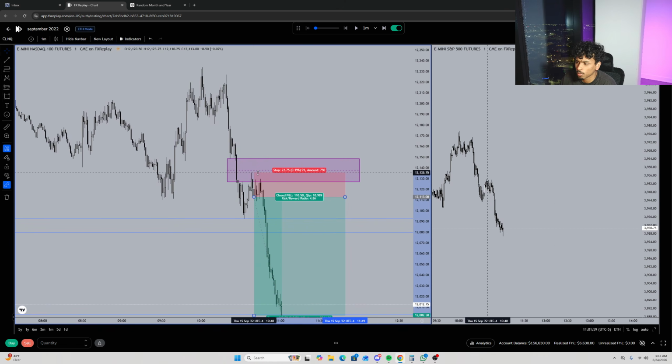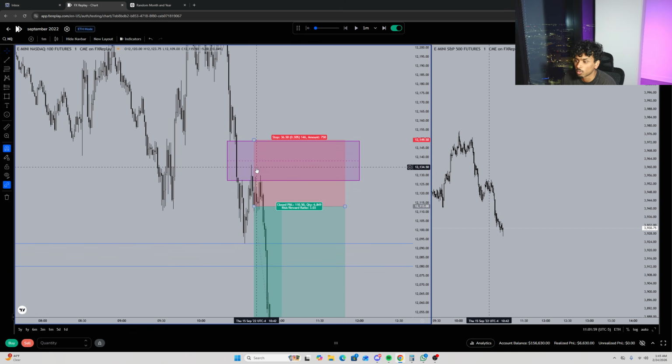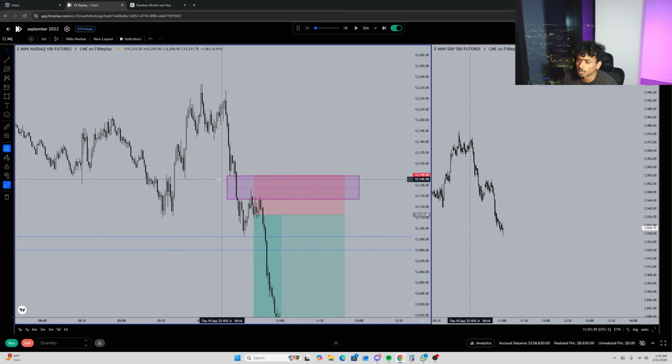Could I have gotten away with putting my stop here? Yes. Is that a little bit more risky? Yes, it is. So I'd rather put my stop above this area. Maybe I want to manipulate into the midpoint of this 5-minute gap and then move lower. Again, compensating due to choppy price action.